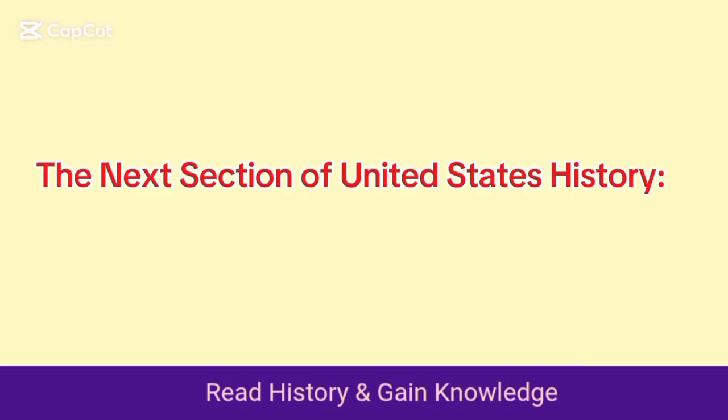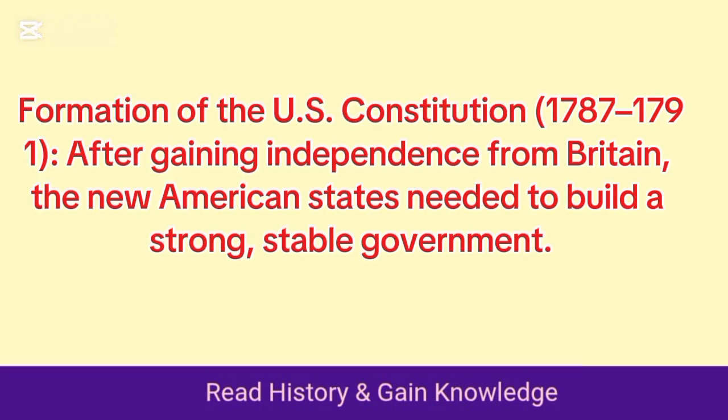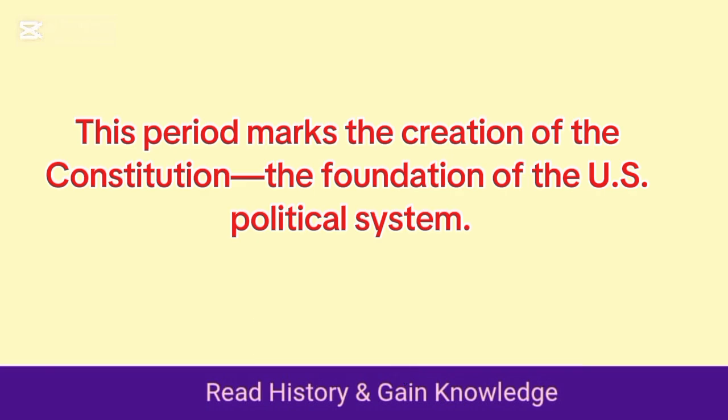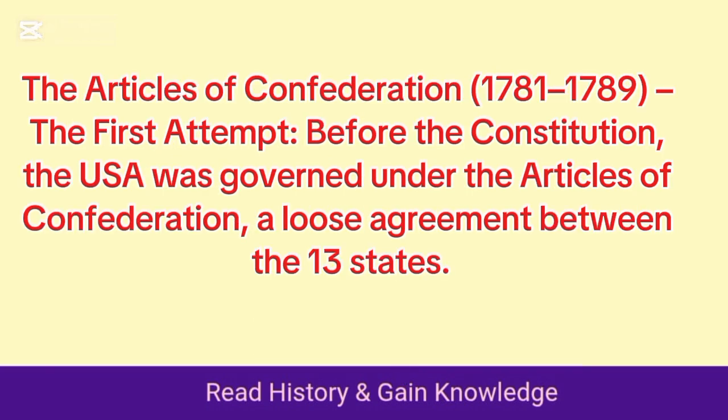The next section of United States history. Formation of the U.S. Constitution, 1787 to 1791. After gaining independence from Britain, the new American states needed to build a strong, stable government. This period marks the creation of the Constitution, the foundation of the U.S. political system. The Articles of Confederation, 1781 to 1789, the first attempt.